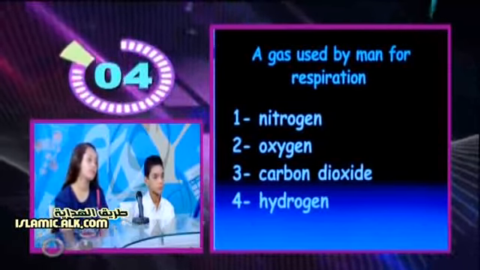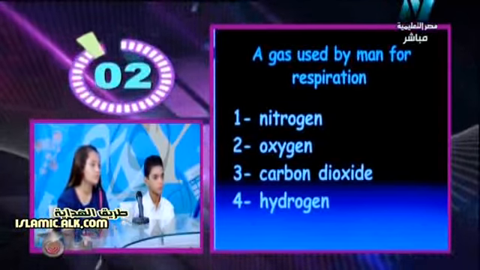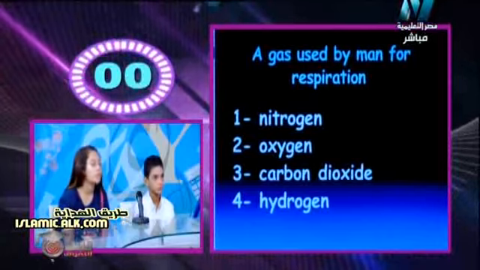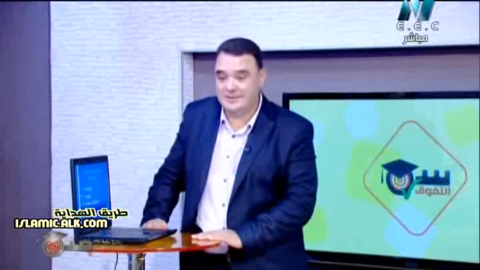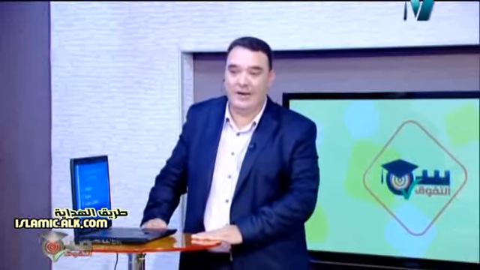You can answer after 2 seconds from now. Miralla, you can answer. Oxygen gas. Can you tell me, Miralla, how much is the percentage of oxygen gas? 30%. No. 20. 21%. Oxygen gas occupies 21% of the air volume, and it is the second gas in the volume after nitrogen.